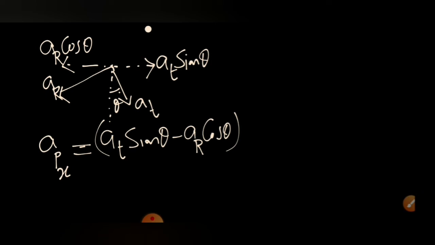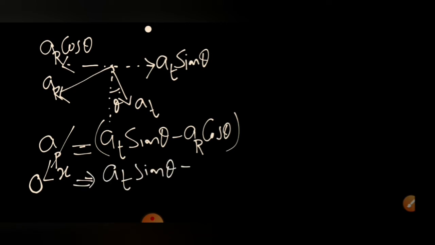At the time of losing contact, that acceleration has to be equal to 0. From this we can write a_t sine theta should be equal to a_r cos theta.